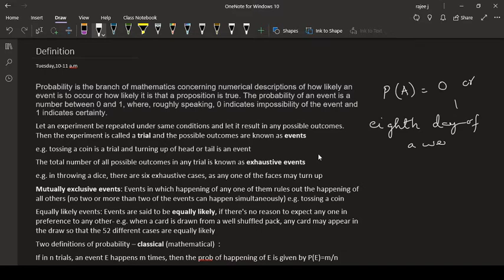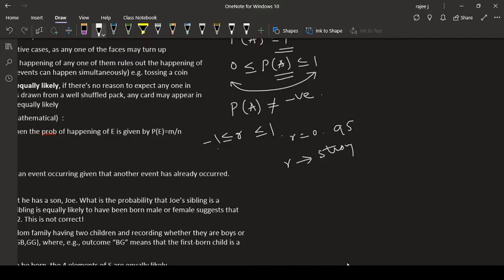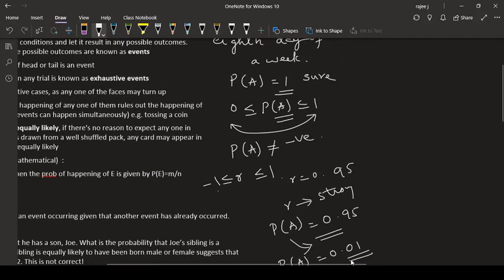Does the 8th day of a week happen? We know there are only 7 days in a week: Sunday, Monday, Tuesday, Wednesday, Thursday, Friday, Saturday, that much only. If the probability of an event is say 0.95, then it means that it is very likely to happen. Similarly, if P of A equals say 0.01, the probability of that event happening is very minute, a very negligible chance. So always remember that the probability of any event lies between 0 and 1.